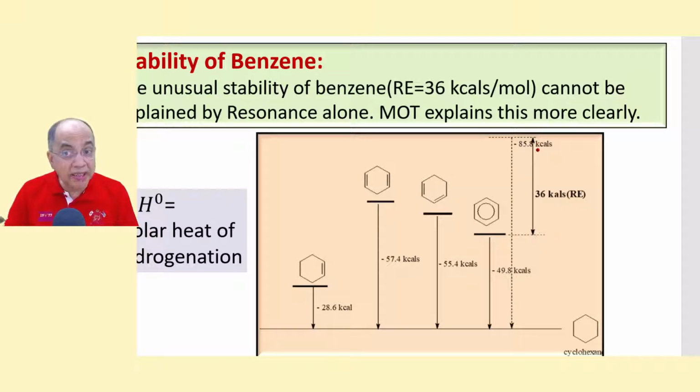Now, this high stability is not only due to resonance. Yes, for your stage you can manage by telling that due to resonance benzene is so very stable, but it's not the total explanation.